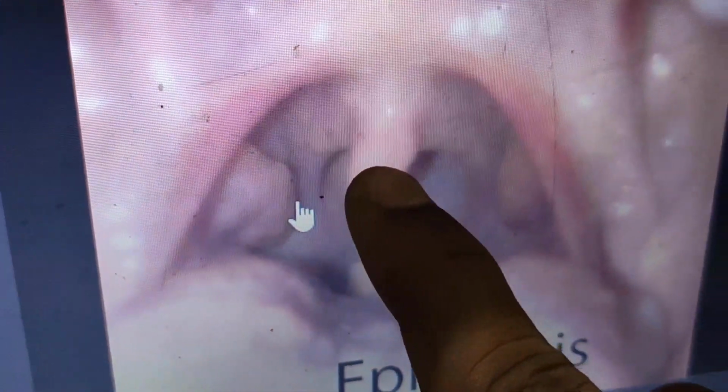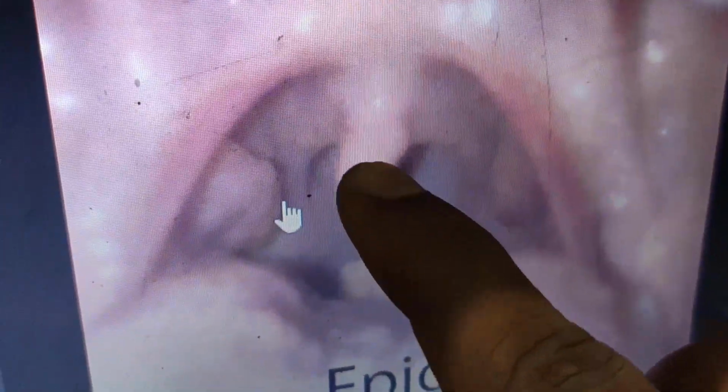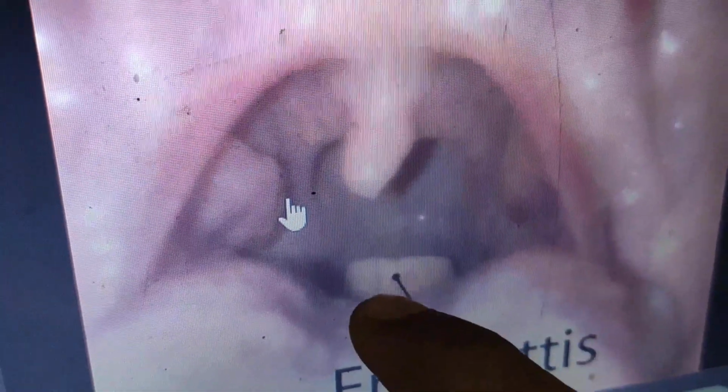Now many of you may have a doubt: how is this pharynx a common passage for food and air? See, this one is called the uvula. This one is called the epiglottis. If you want to see this, just take a mirror, open your mouth and look. At least this will be visible. This is the uvula, and this is the epiglottis.